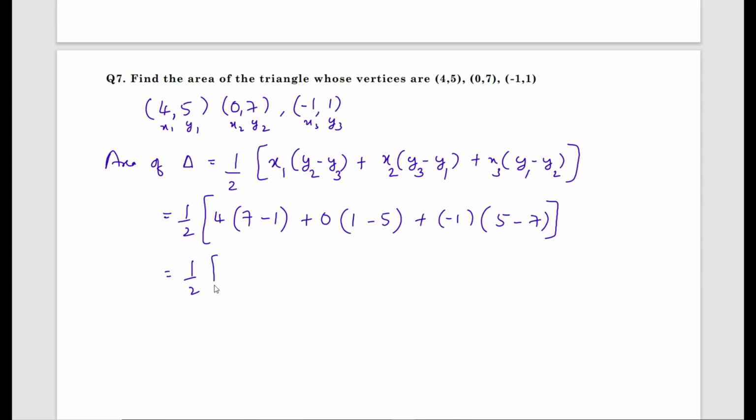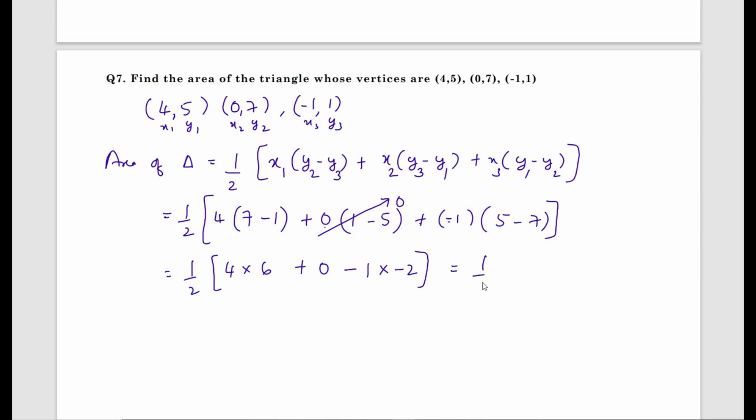Half into 4 into 7 minus 1 is 6. Now 0 into anything is 0. Plus minus 1 into 5 minus 7 is minus 2.